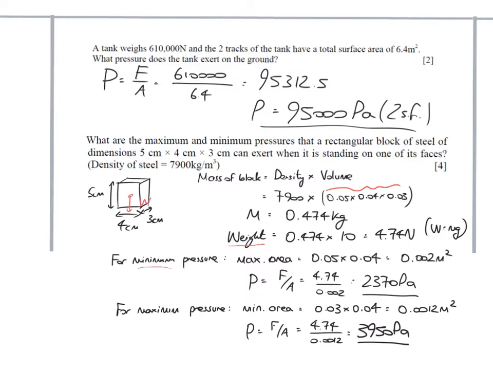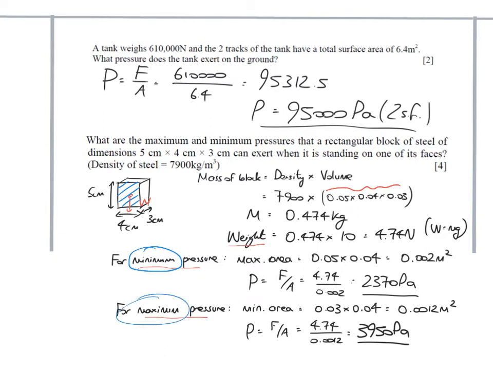The question asks for the minimum pressure and the maximum pressure. So you want to think, on which face will we get maximum or minimum pressure? And that depends on the area. So for minimum pressure, we want to have the largest possible area, which would be this shaded face, 4 centimetres multiplied by 5 centimetres.